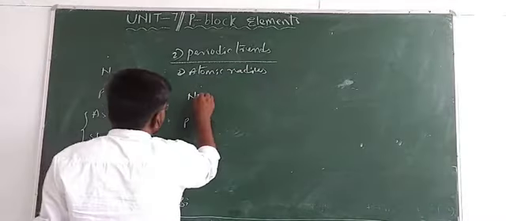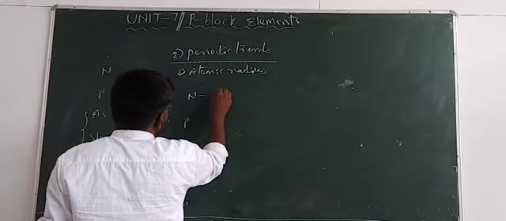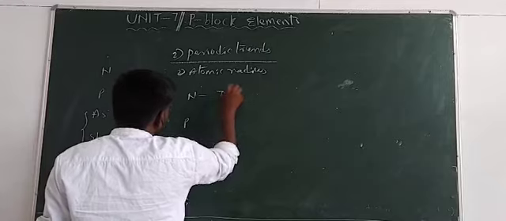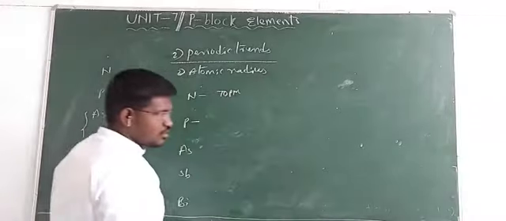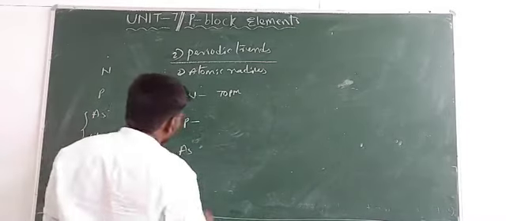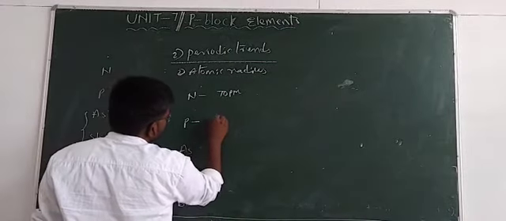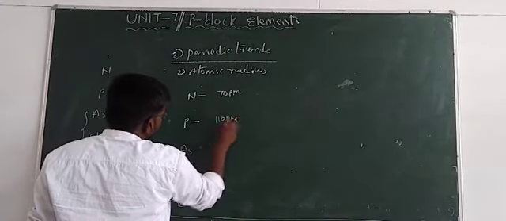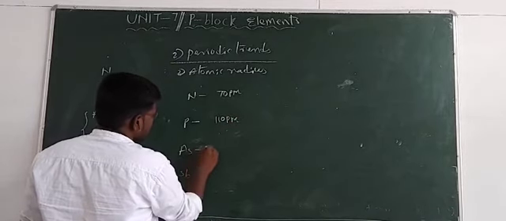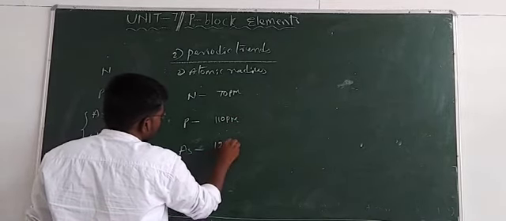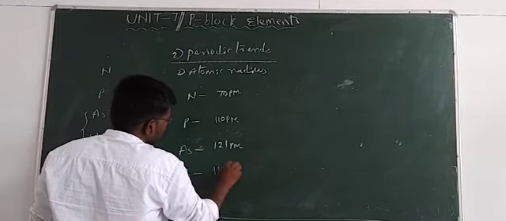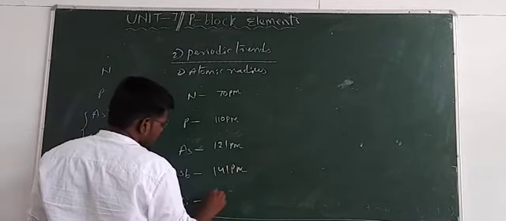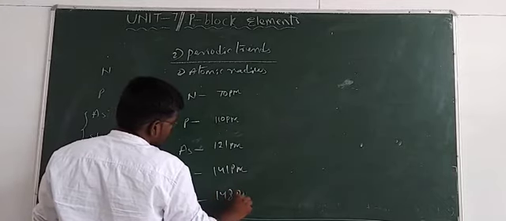If we take nitrogen, its atomic radius is 70 picometers. Atomic radius indicates atomic size or atomic volume. Phosphorus has an atomic radius of 110 picometers, arsenic 121 picometers, antimony 141 picometers, and bismuth 148 picometers.